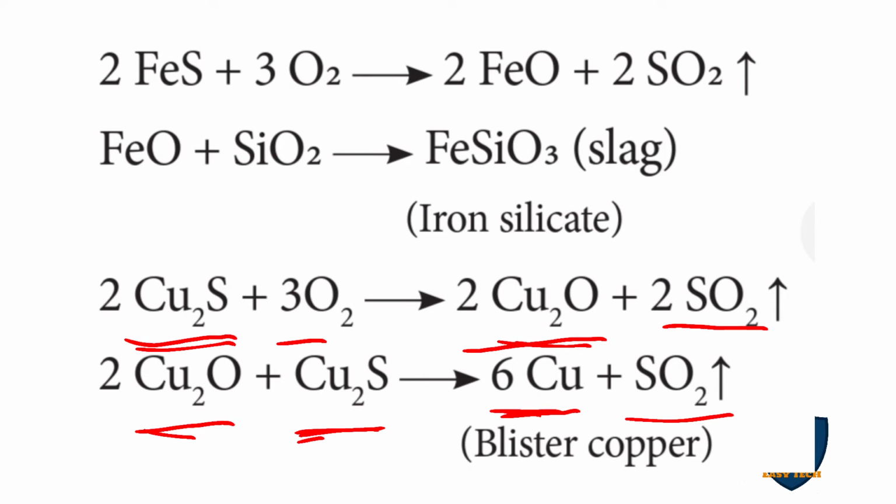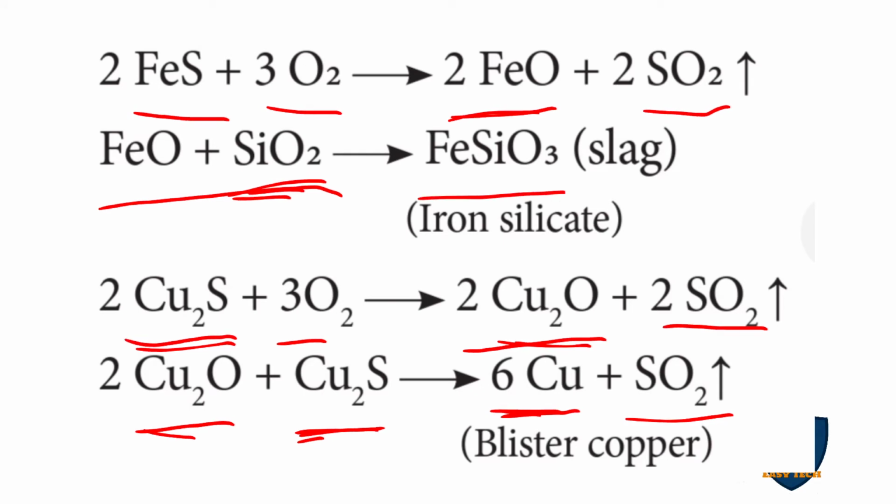So this is the smelting process. During that time, the iron sulfide is also there in the molten matte. This iron sulfide reacts with oxygen and forms ferrous oxide, and sulfur dioxide gas is evolved. This ferrous oxide is treated with silicon oxide, and it forms iron silicate, and this iron silicate is removed as slag. Now you understood, no?